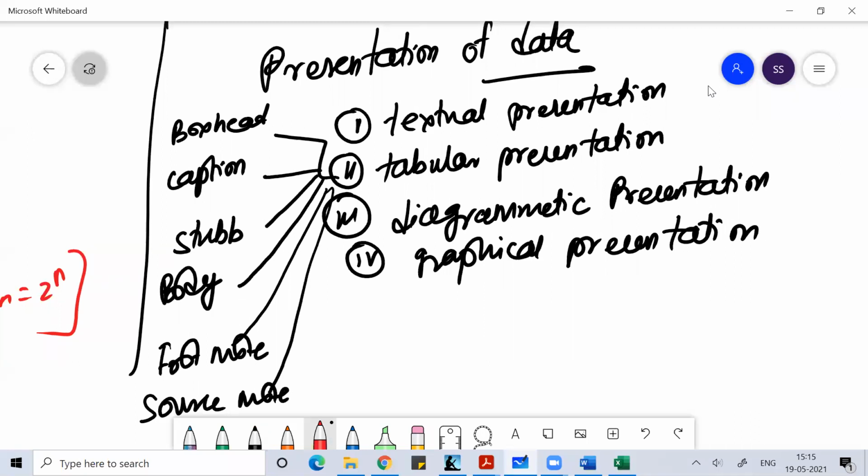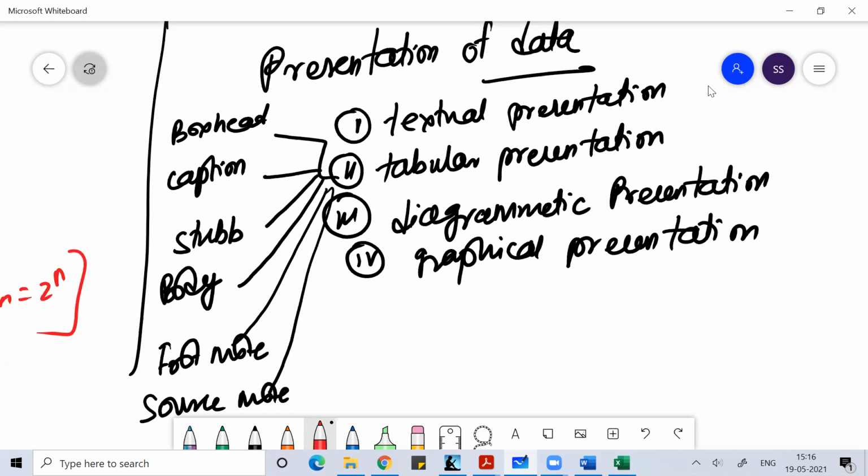A line diagram can be simple, logarithmic, multiple, or subdivided. Bar diagrams can be horizontal, vertical, simple, multiple, or percentage bar diagrams. All that is known, not so much to discuss. You just need to know a little bit about that, more than enough.